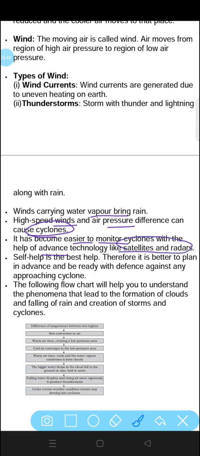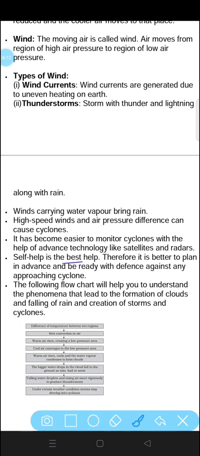Earlier it was not possible; we could not have any idea about upcoming cyclones. Now that we have advanced technology, we can have an idea of upcoming cyclones and we can warn the people and the population of that area to vacate it so that the cyclone does not harm the people.